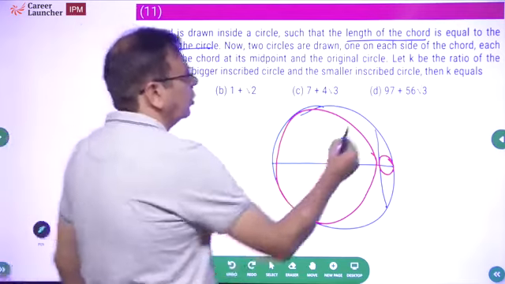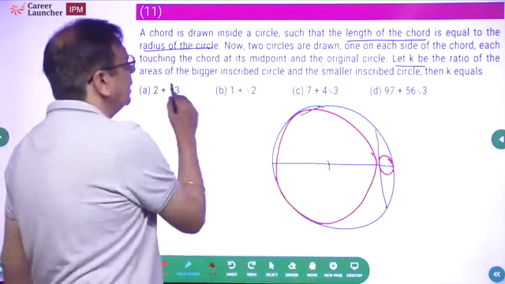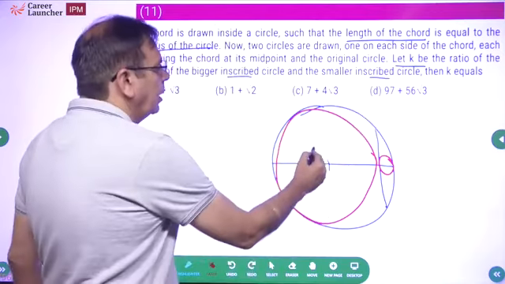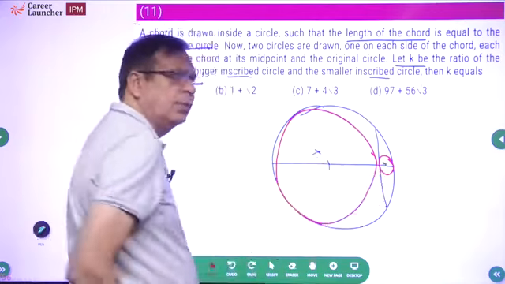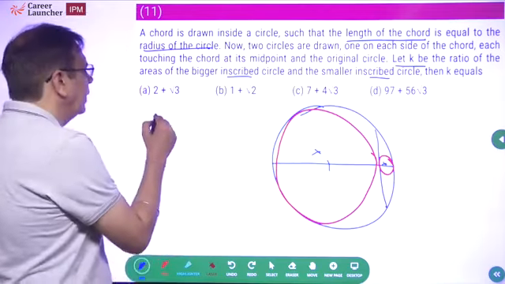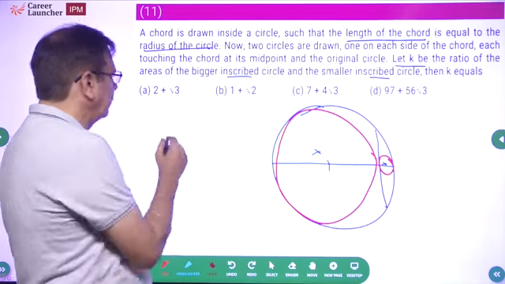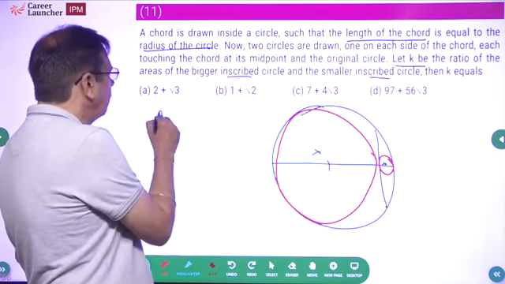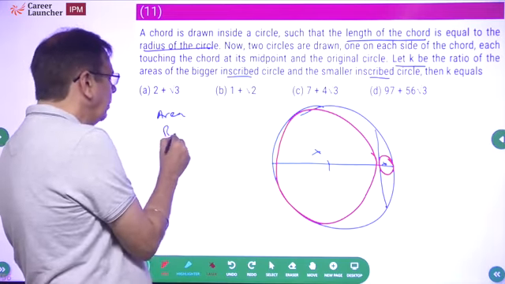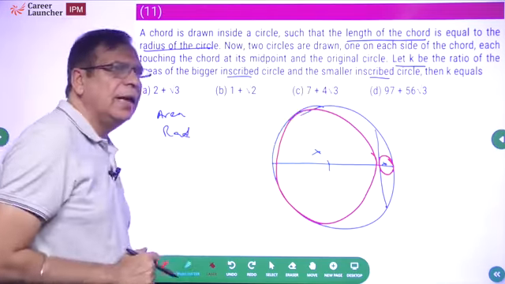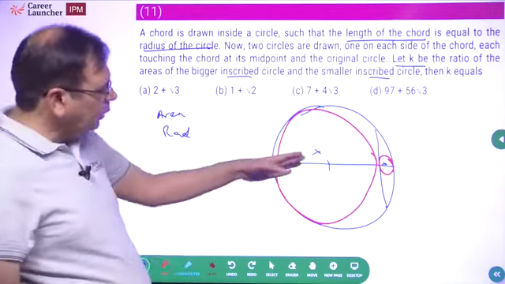Let K be the ratio of the areas of the bigger inscribed circle and the smaller inscribed circle. K is the ratio of the bigger circle to the smaller circle. Ratio of area. Okay, very quickly, ratio of area is the square of the ratio of the radii. So if I have to find the ratio of area, it is the same as finding the ratio of the radii. The question is asking the ratio of the areas of the two circles.